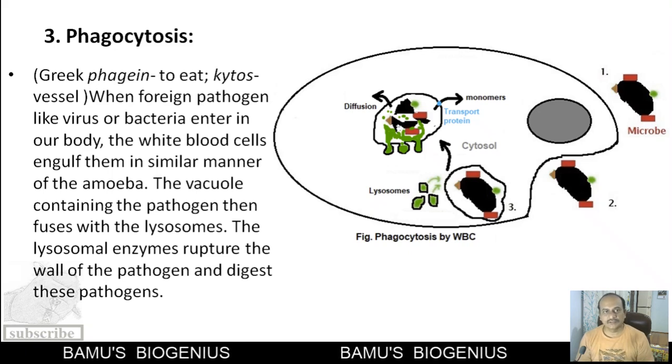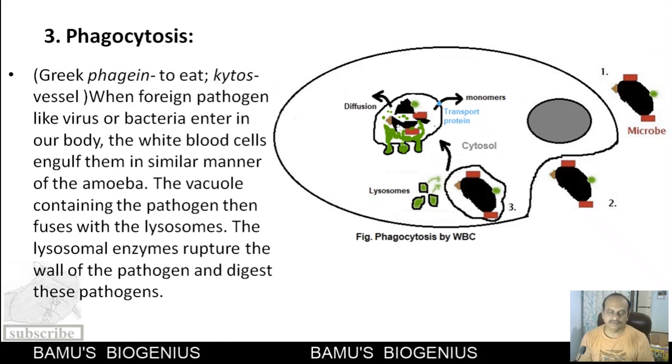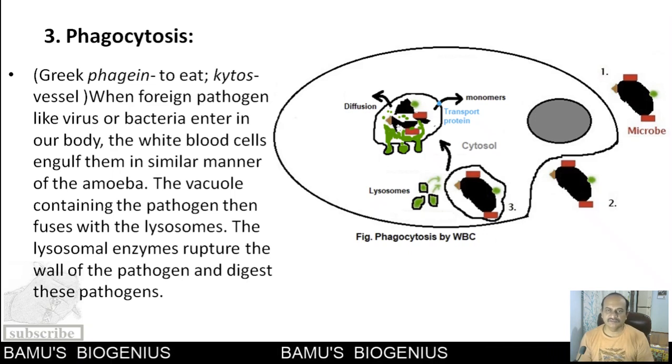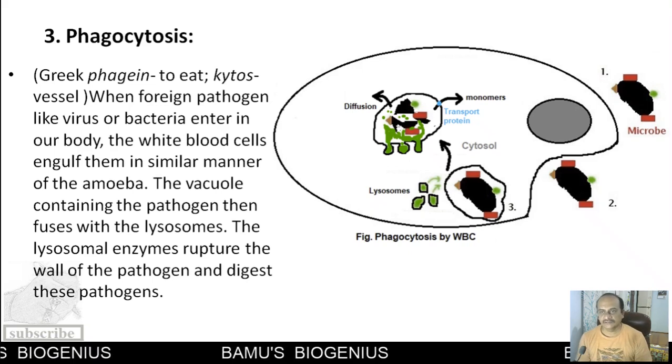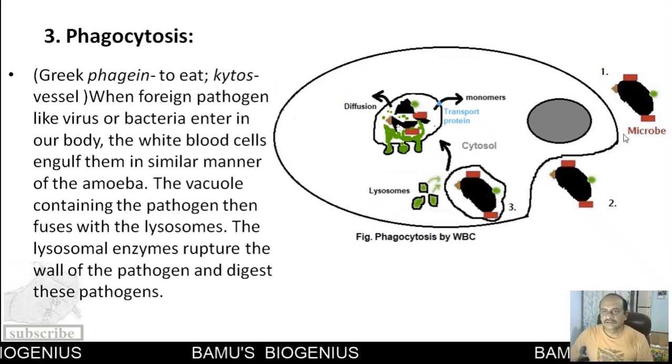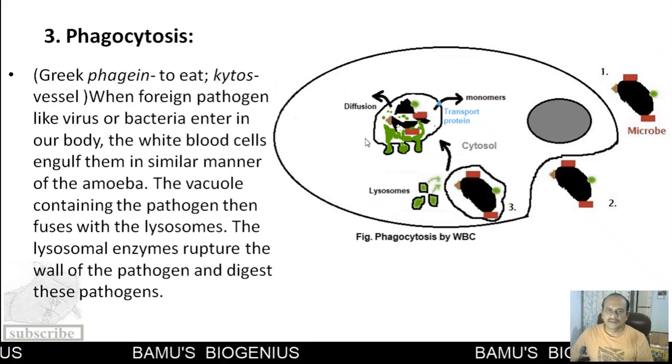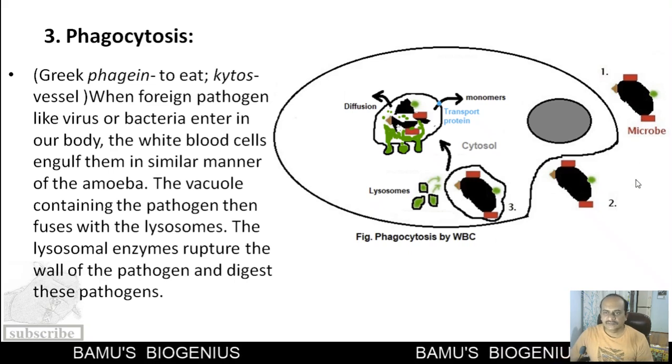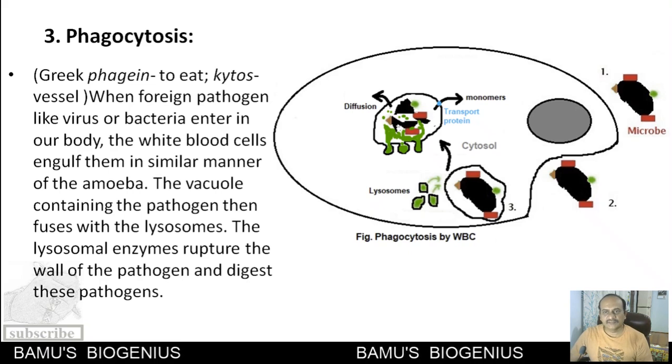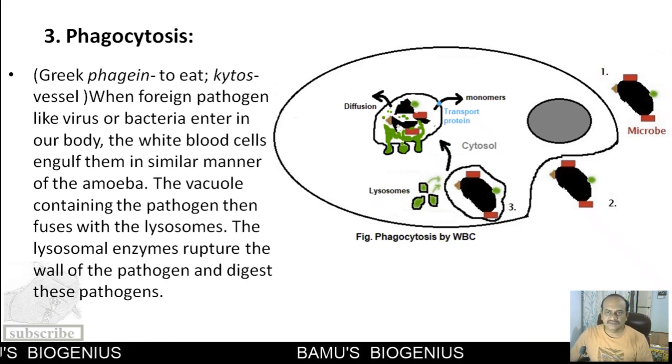The third function of lysosomes is phagocytosis. In Greek, phagein means to eat and kytos means a vessel. So this is a kind of eating vessel. When a microbe, which may be a bacterium or a virus, approaches the WBCs, or we can say macrophages or neutrophils, these cells are antigen presenting cells. So they have an extra function here. Apart from phagocytosis, they also show antigen presentation.